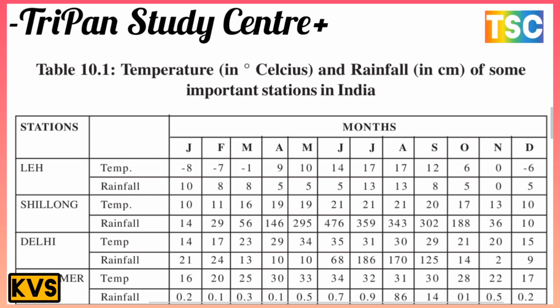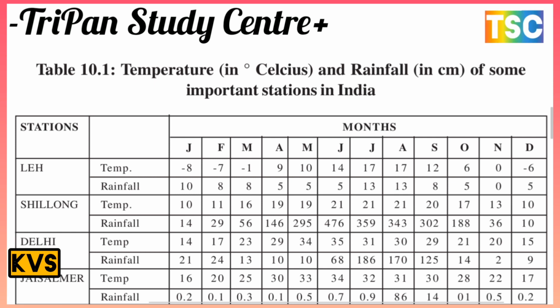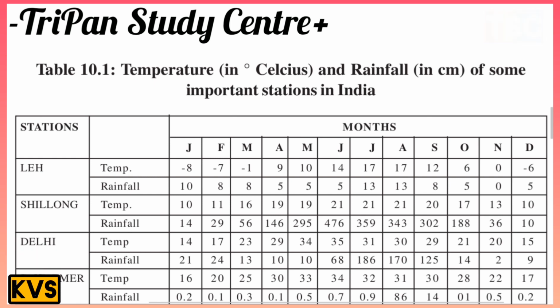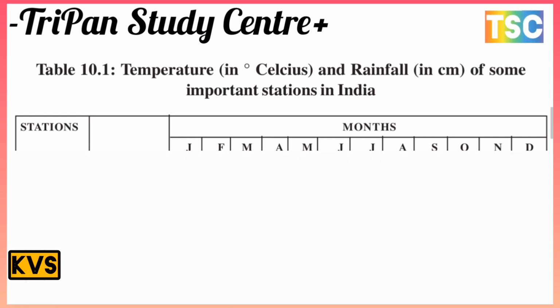Shillong has the maximum rainfall noted here, in June and July. June is the maximum, with 476 cm of rainfall, but the temperature is a maximum of only 21 Celsius. On the other side, in Jaisalmer, March is very hot at 34 and June is 35. This is the most important temperature and rainfall table.